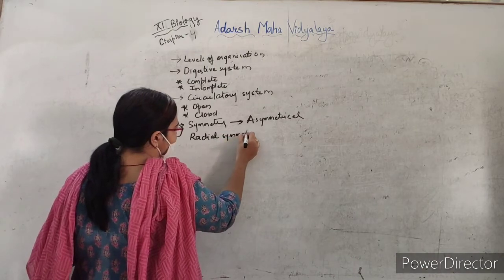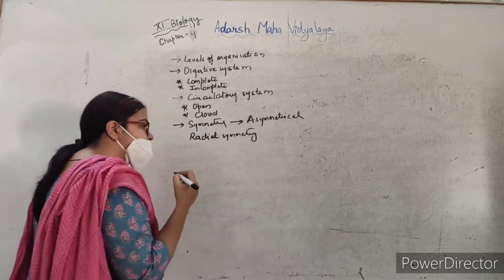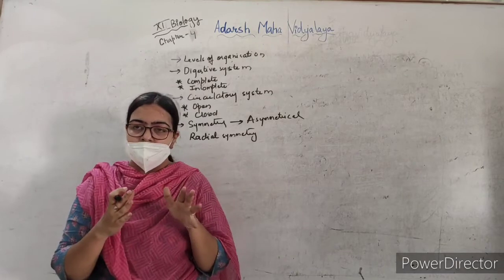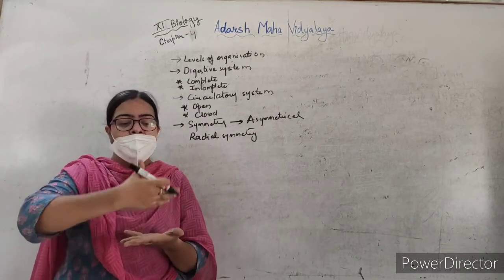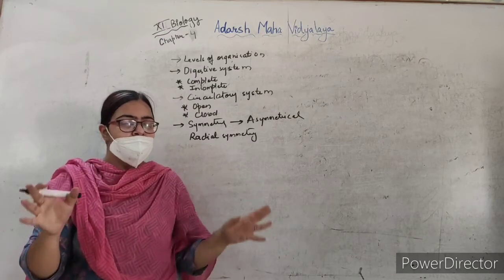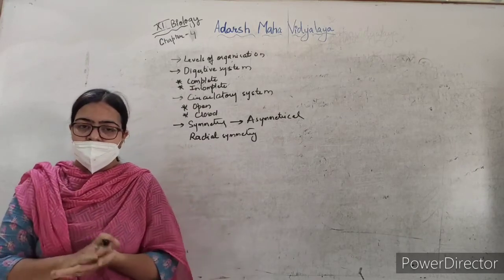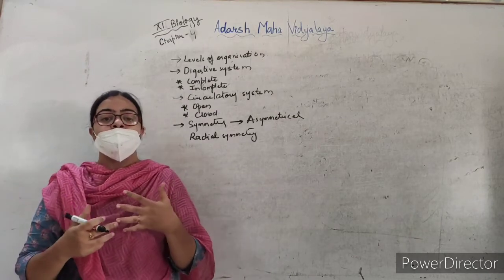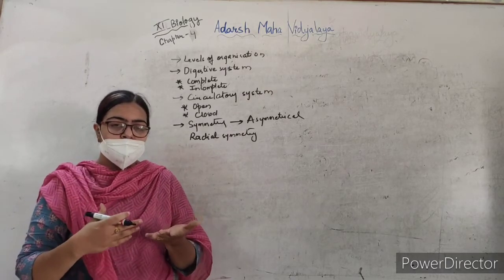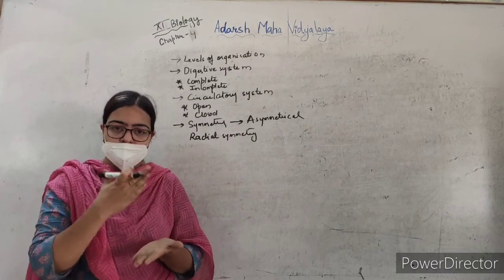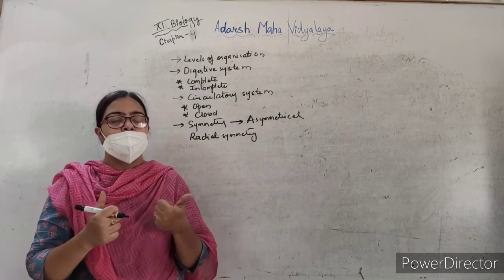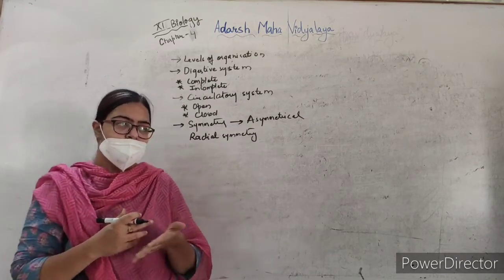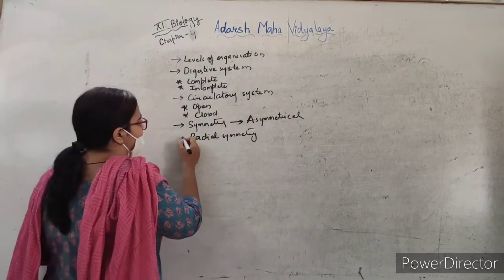Now what does that mean, radial symmetry? In radial symmetry, when you try to cut that particular organism in any plane, you will get two equal halves. Just remember that when you divide the organism into two halves from any plane, the organism is radially symmetrical.